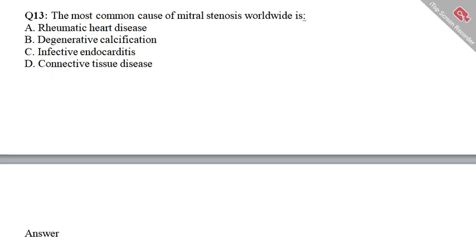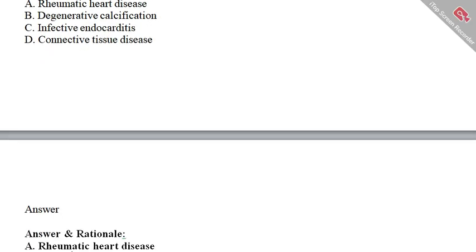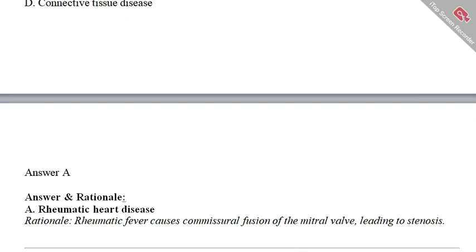So if you select option A, your answer is 100% right. Option A is rheumatic heart disease. Rheumatic heart disease is considered the most common cause of mitral stenosis worldwide. Why? The rationale is that rheumatic fever causes commissural fusion of the mitral valve, leading to stenosis.